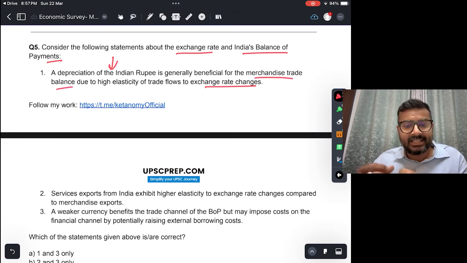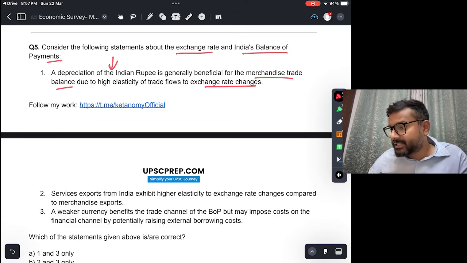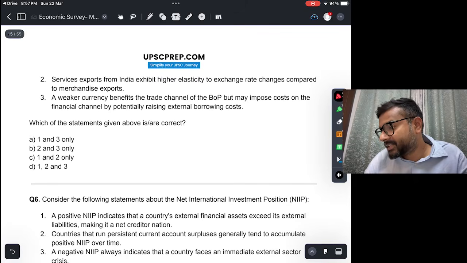जो इंडिया का merchandise trade है, that is highly responsive to the rupee depreciation, क्योंकि elasticity ज़्यादा है. अगर थोड़ा सा rupee weak हो जाता है तो it significantly does improve the merchandise trade balance. So this is correct. Second, India's service exports exhibit high elasticity to exchange rate changes compared to merchandise trade.